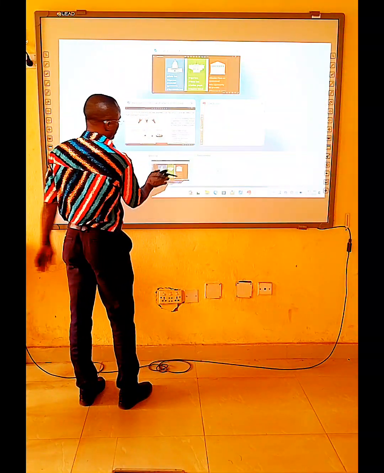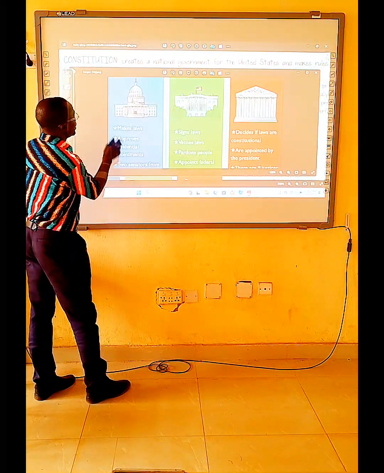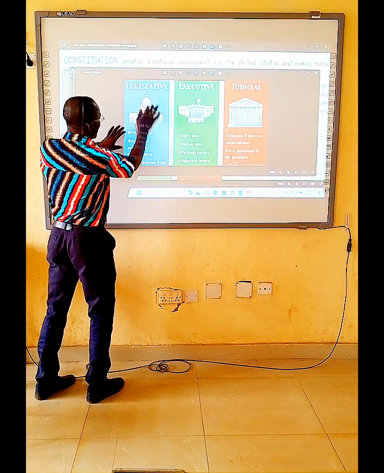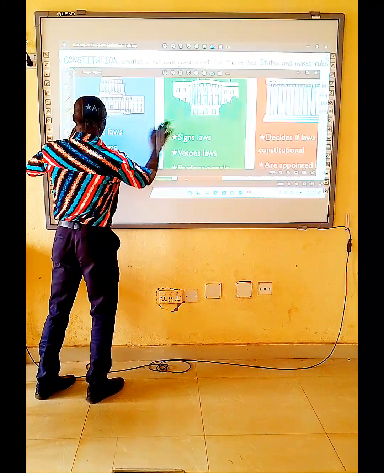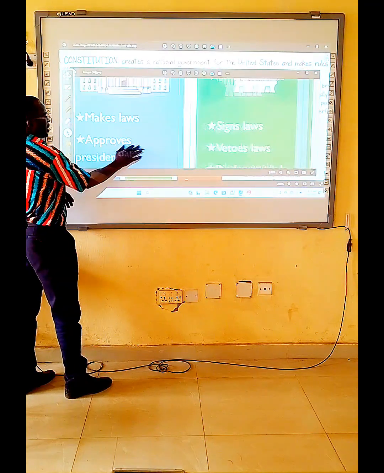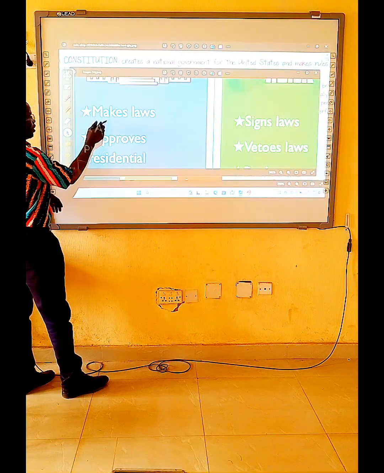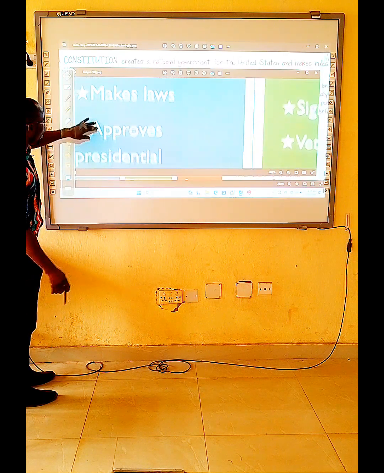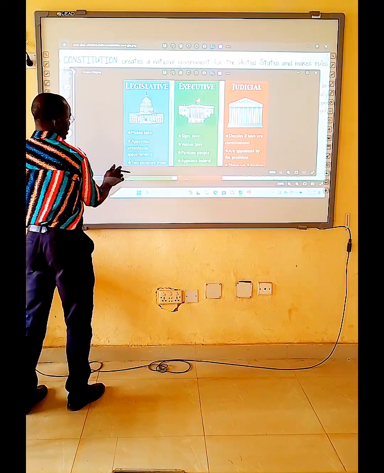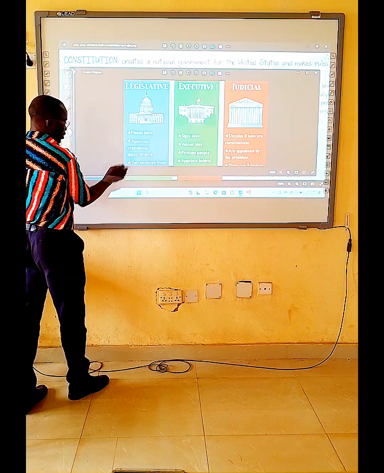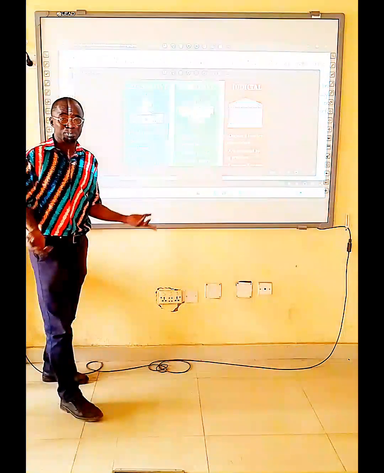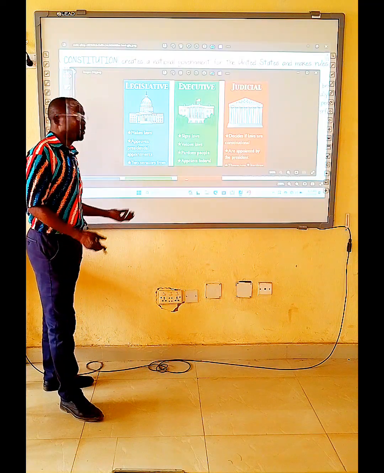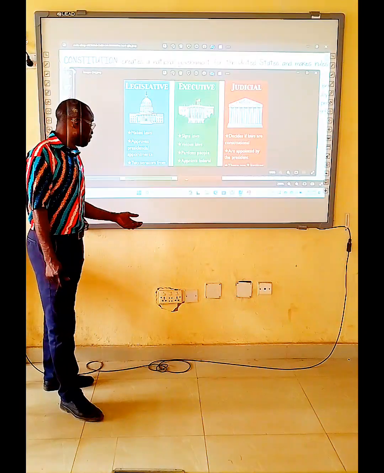Then let's look at the others again now. Let's look at the legislature. They make law. They approve the law. Then they approve presidential appointments. When the president makes any appointment, it is the legislature that will approve it. They must approve it before the appointees are confirmed.